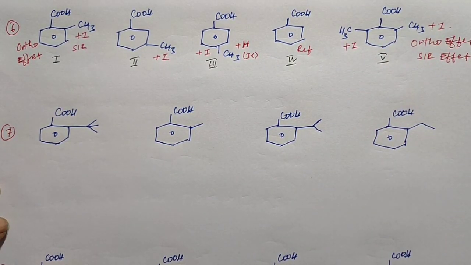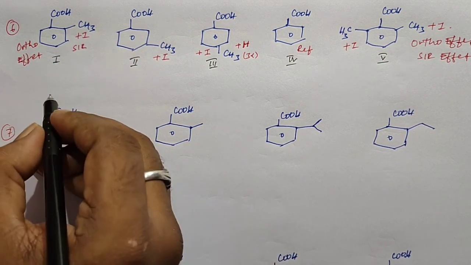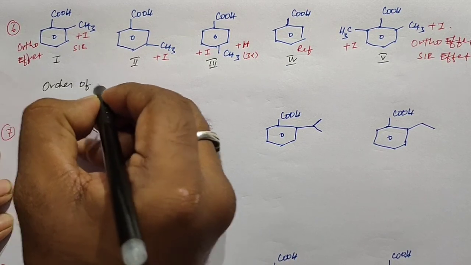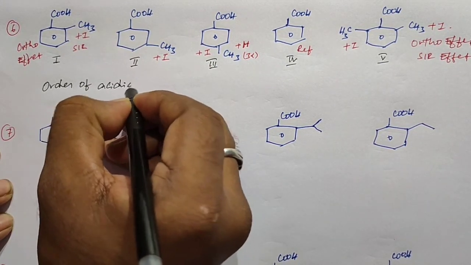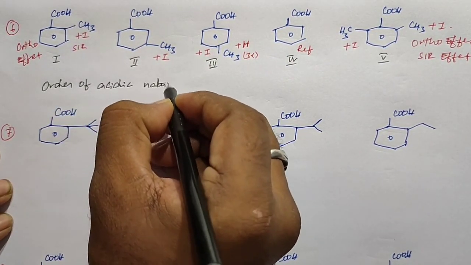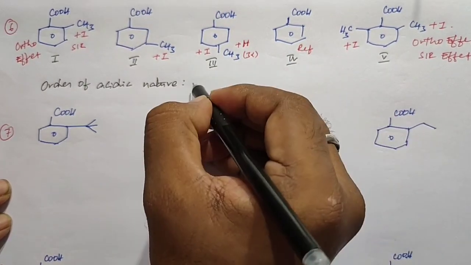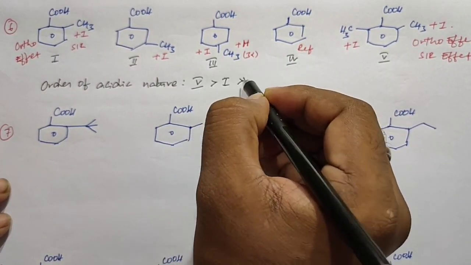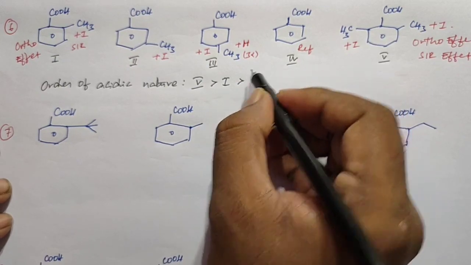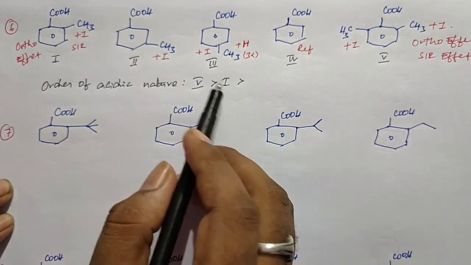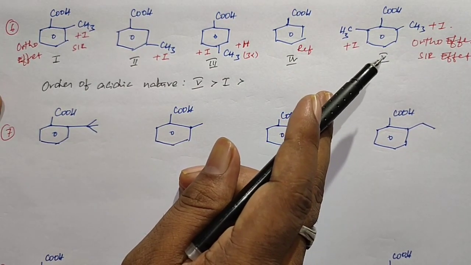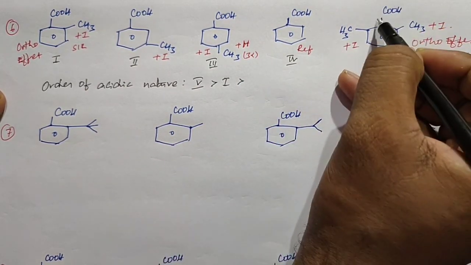Based on that, if you take the order of their acidic nature, the fifth structure is more acidic than all, due to more ortho effect or more SIR effect.